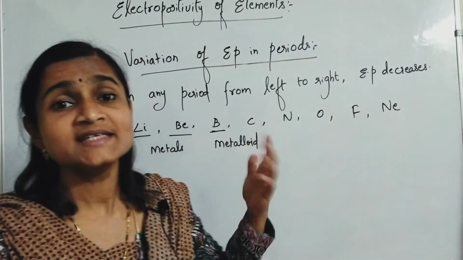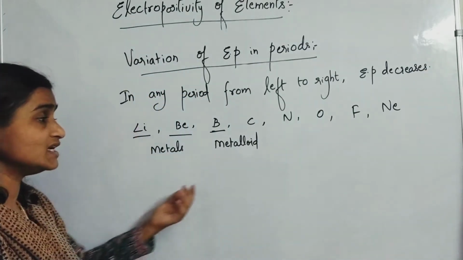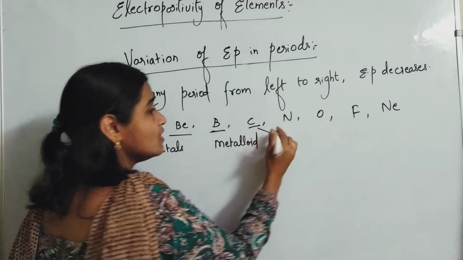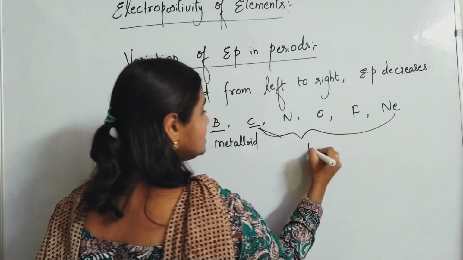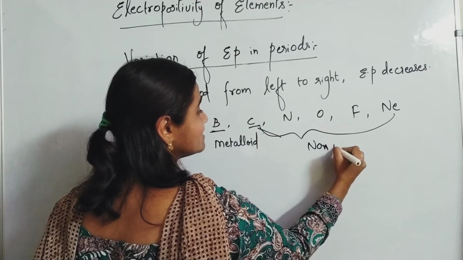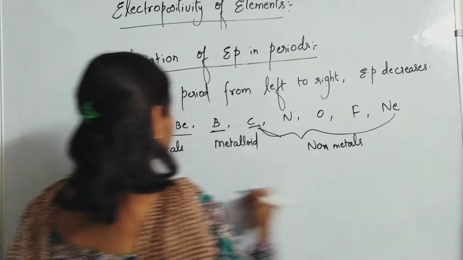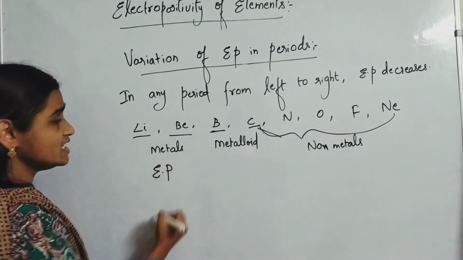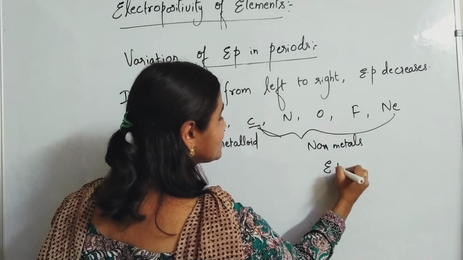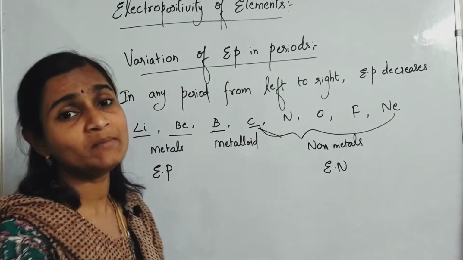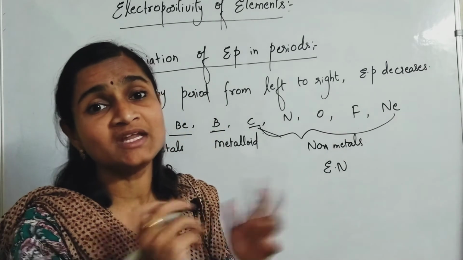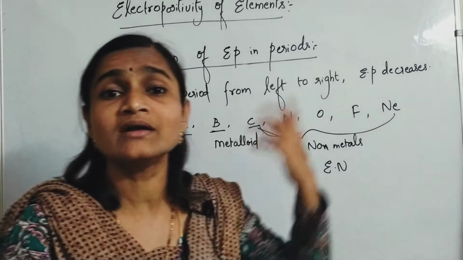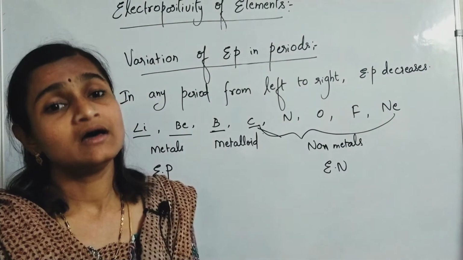Please understand the words carefully. Here, carbon to neon are non-metals. Metals are highly electropositive in nature. Non-metals are electronegative in nature. And metalloids have properties intermediate between both of them. Metalloids are not highly electropositive, nor less electropositive.